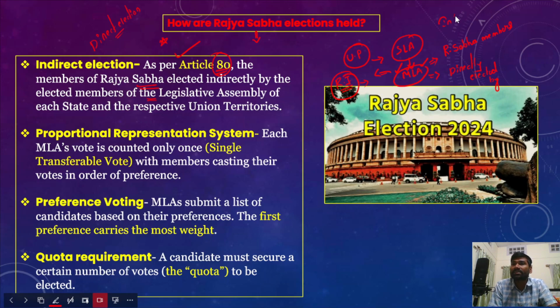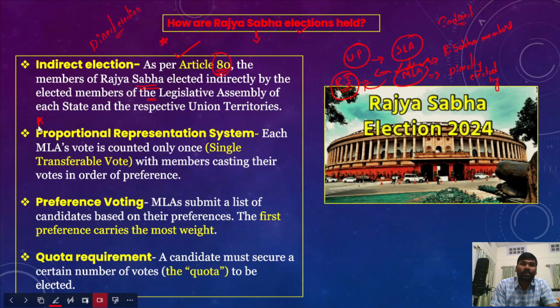So what is indirect election? When I say indirect election, you will not directly elect the members of Rajya Sabha. Rather, first you elect the MLAs, and then in turn the MLAs elect the Rajya Sabha members, and this is considered indirect election in the Indian political system. In a similar sense, the Prime Minister, the leader of a political party, is indirectly elected, and the President and Vice President are also indirectly elected by the elected members. This is the machinery of indirect election, through which the Rajya Sabha members are elected.